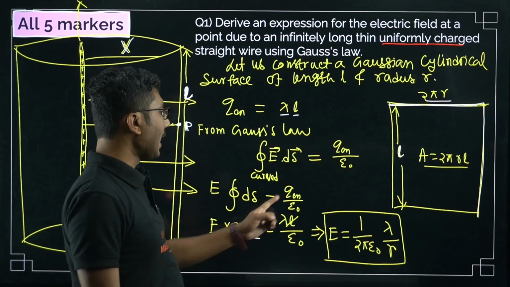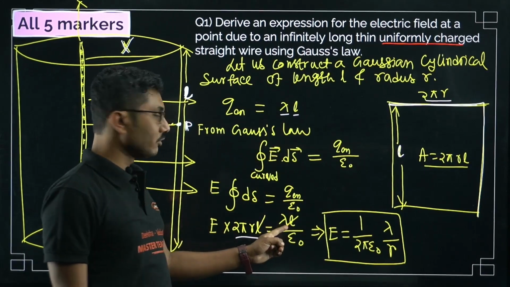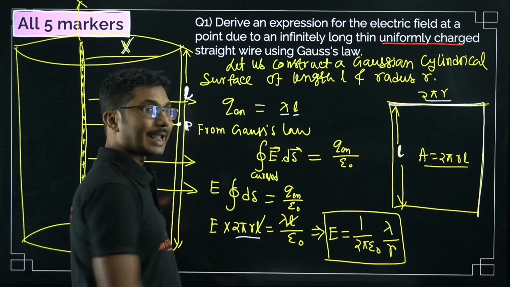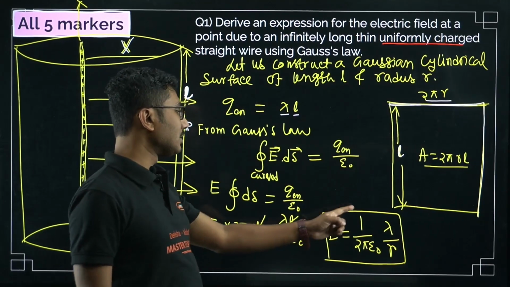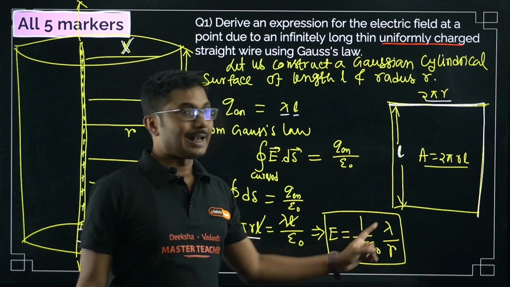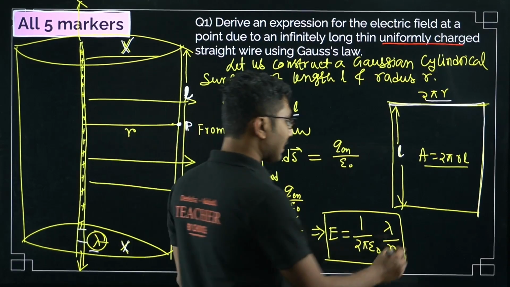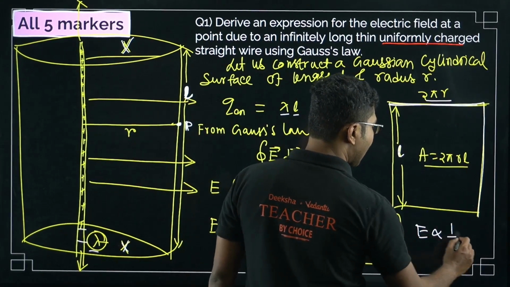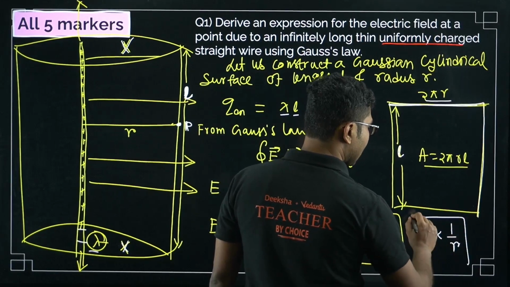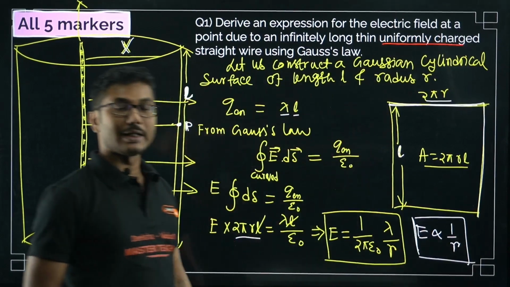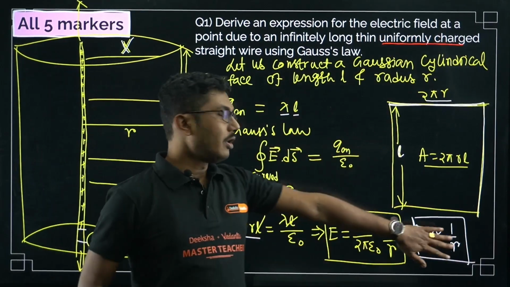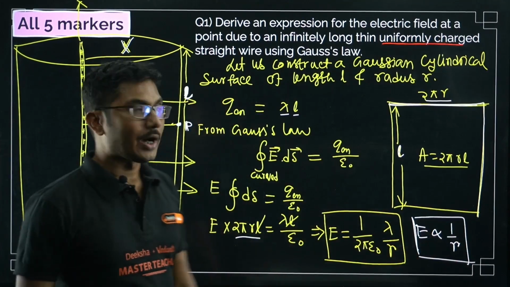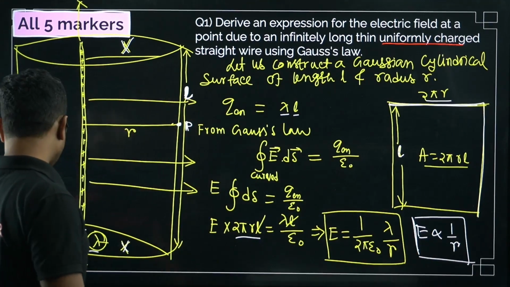So 2 pi rL, and if you put the value of q enclosed over here, that is lambda L by epsilon naught, L will be cancelled, so you will get E equals 1 by 2 pi epsilon naught times lambda by r. One more important fact is that in this case the electric field is proportional to 1 by r. This is a question that comes in objective questions, in MCQs as well. So for a straight wire, the electric field varies with 1 by r, not 1 by r square.